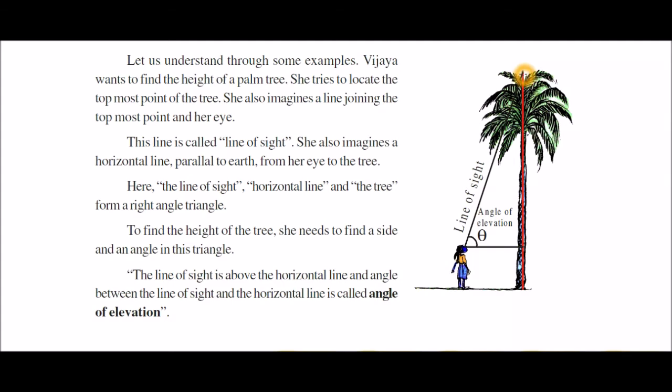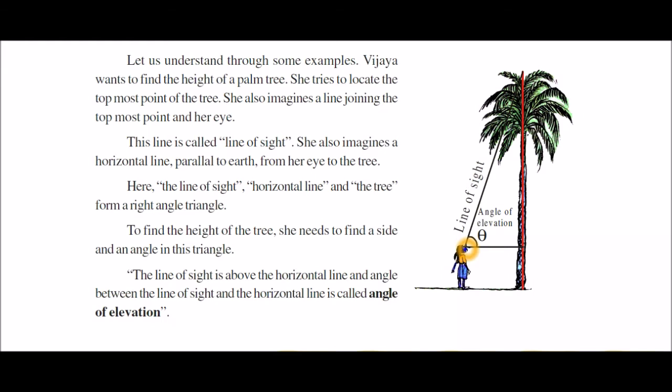After seeing the topmost point of the tree, Vijaya bent her head and started seeing a point on the tree. So the line in between the eye and the point on the tree should be parallel to the earth. That point on the tree must be exactly in the opposite direction of her eye.